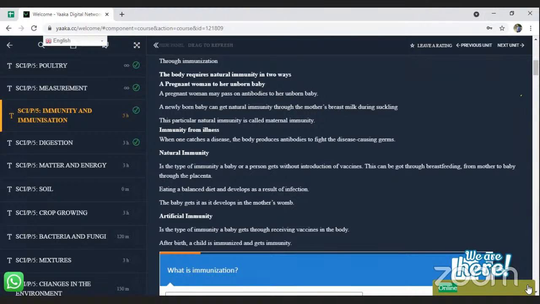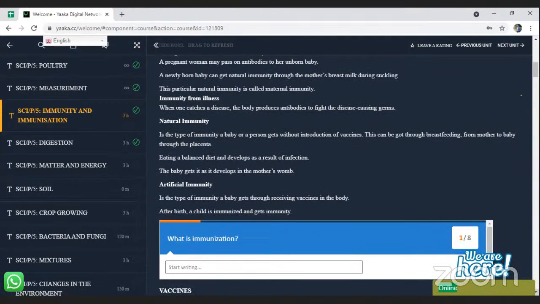So let's move on to the next part. That is artificial immunity. If I can ask, how can you acquire artificial immunity? This question goes to Shamad. How can you acquire artificial immunity? Yes, Shamad?